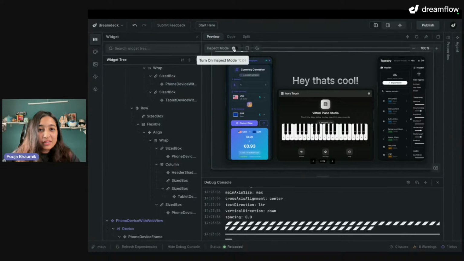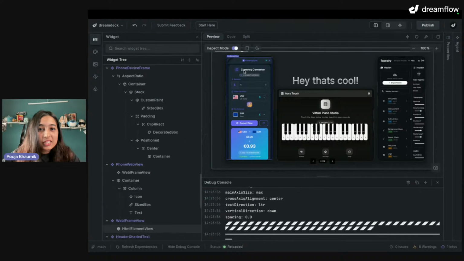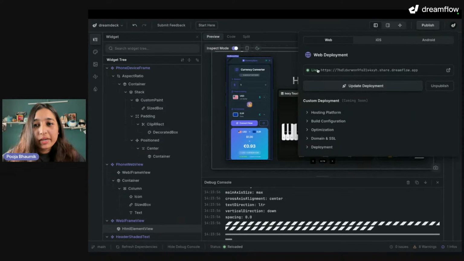So I want to inspect code again. And if you see, this is an HTML element view that is running a Dreamflow project that was actually deployed from this platform itself. For example, here you see this publish button, and I just deployed this web deployment, and that's what you were seeing. That was actually a deployed site, the deck.